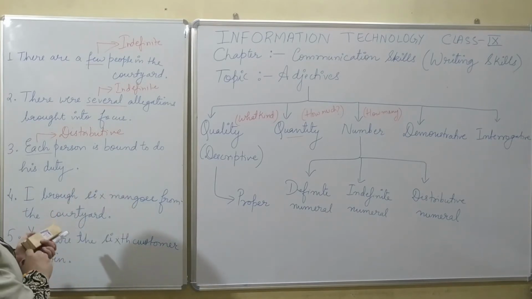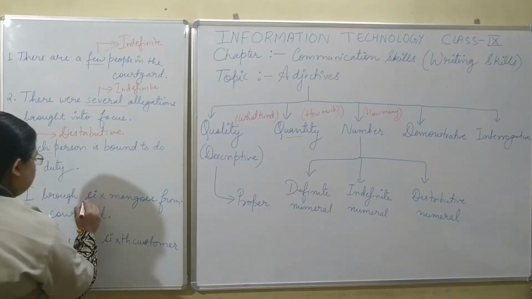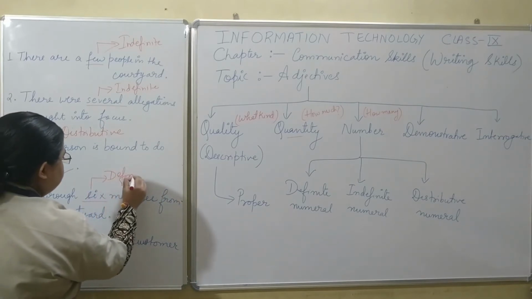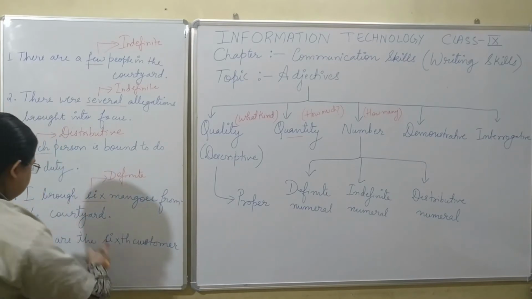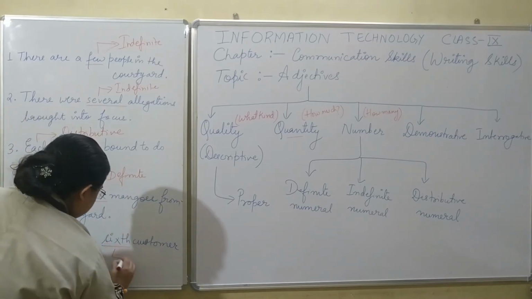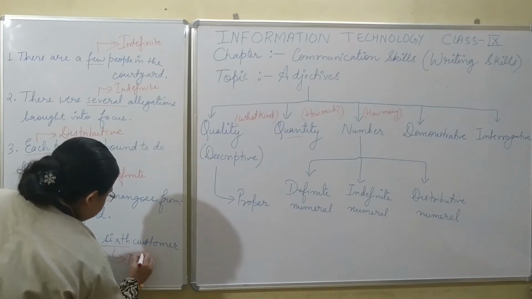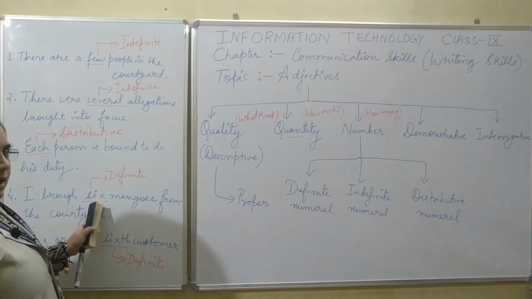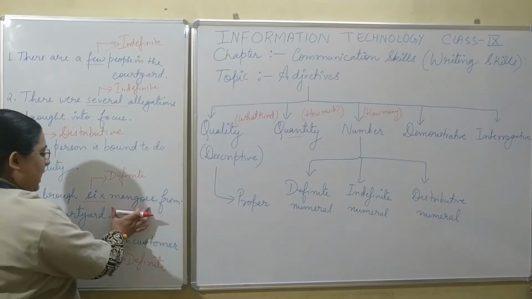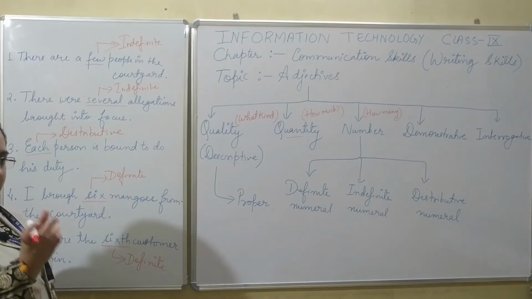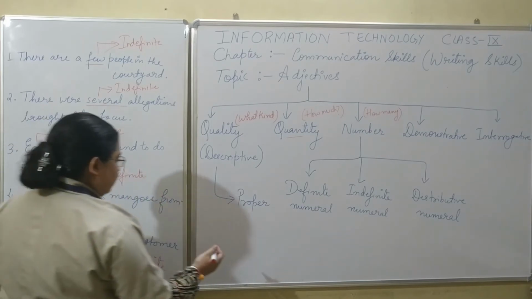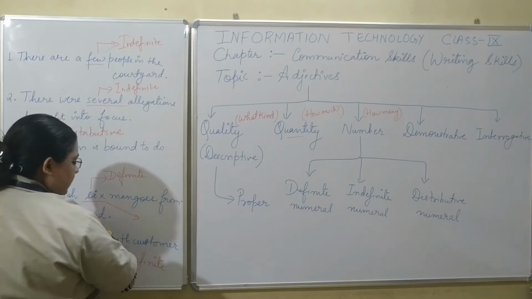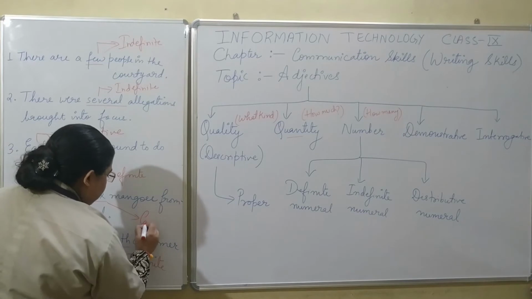I brought 6 mangoes from the courtyard. So here 6 mangoes, it comes under definite numeral adjective. You are the 6th customer to win. This is also definite numeral adjective. Now over here you can see the exact count, that is 6. So here we are saying 6 mangoes. It means the number of mangoes is how much? 6. So this type, the 6 adjective which is used over here, is known as cardinal.